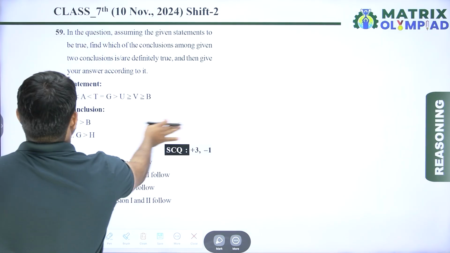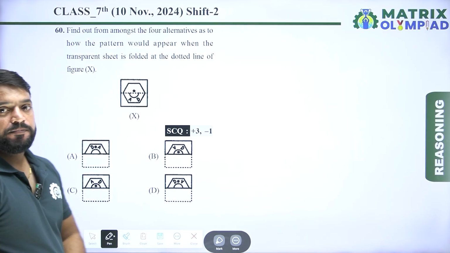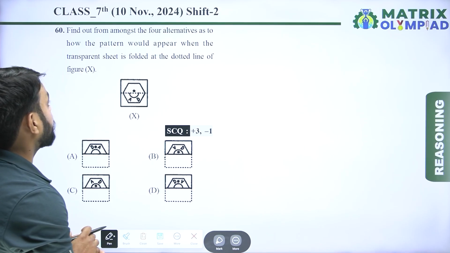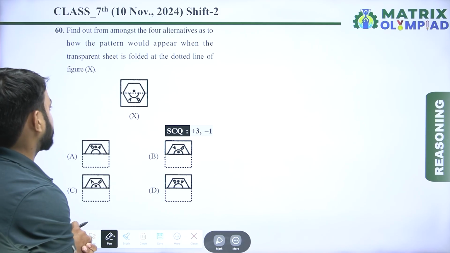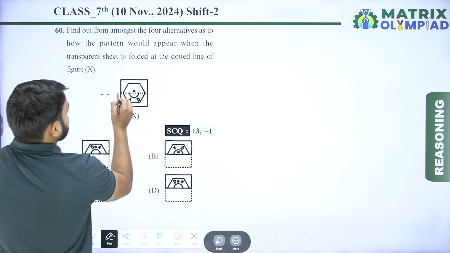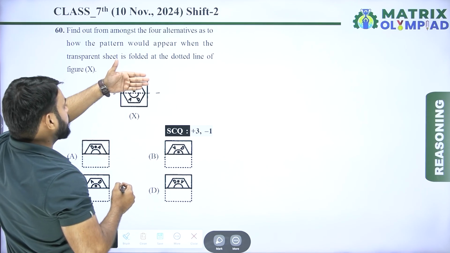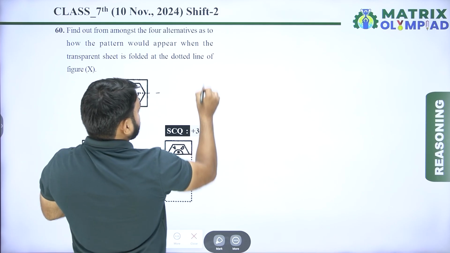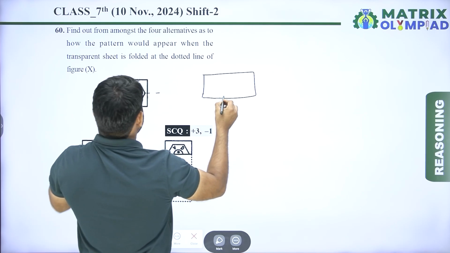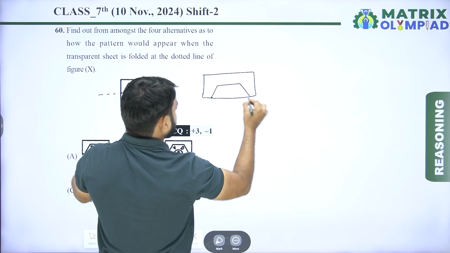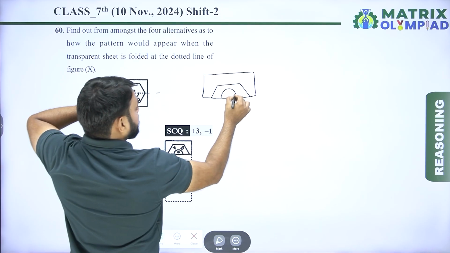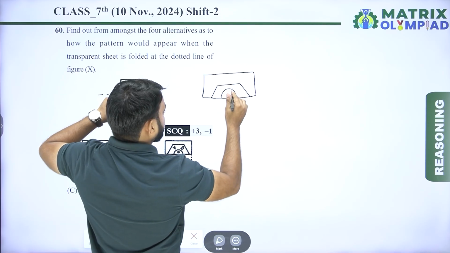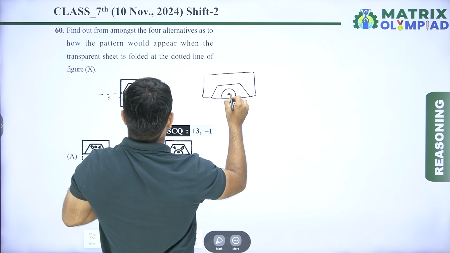Let's move on to the next question. Now the next question is question number 60. Find out from amongst the four alternatives how the pattern would appear when the transparent sheet is folded at the dotted line of figure X. So when the transparent sheet is folded along the dotted line, the image will look something like this.